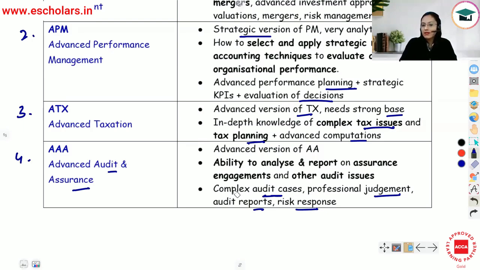I hope it gives you some understanding about what each paper is going to offer you, so that you can accordingly, on the basis of your interest, select the paper that you want to give first under each level. Because till the time we don't understand what that paper is actually offering you, what are the requirements of the paper, it becomes very difficult for us to select, right? तो हम क्या करते हैं, हम randomly कोई भी paper select करते हैं that we want to give. But once you have the understanding, you know that whether that's your forte, what you are more interested in, so पहले आप उस paper को clear करो. So I hope it gave you some idea.